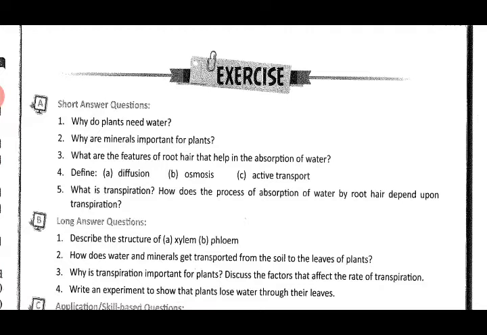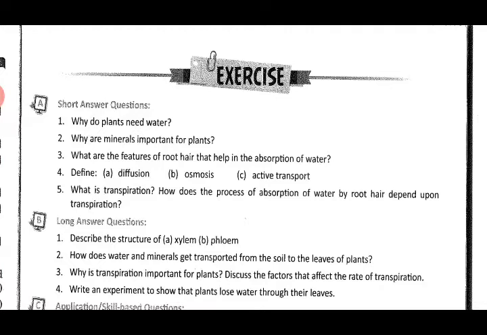Moving on to the second question, why are minerals important for plants? Minerals are necessary for the growth and development of plants. You have to learn the whole table of macronutrients and micronutrients that is given, along with the deficiency symptoms and the function of the minerals, macro and micronutrients. But for this question the answer will be this much only, that is, minerals are necessary for the growth and development of plants.